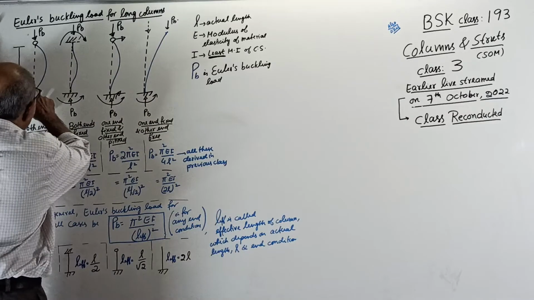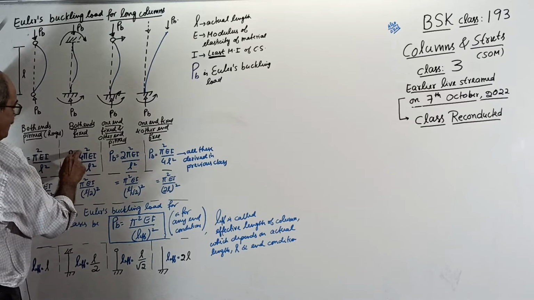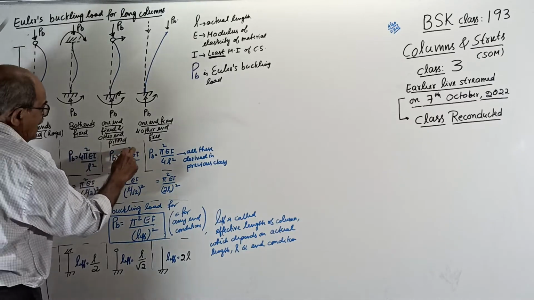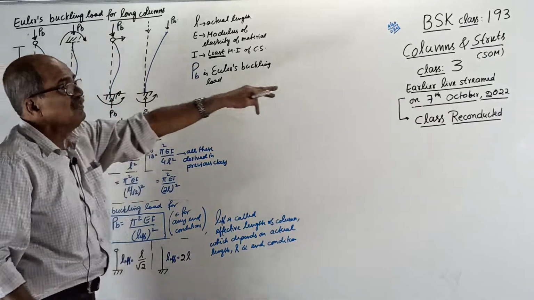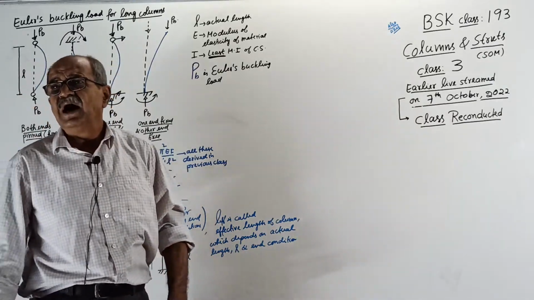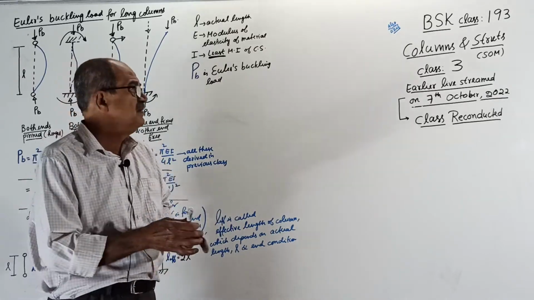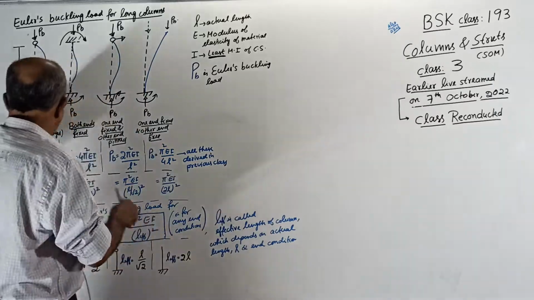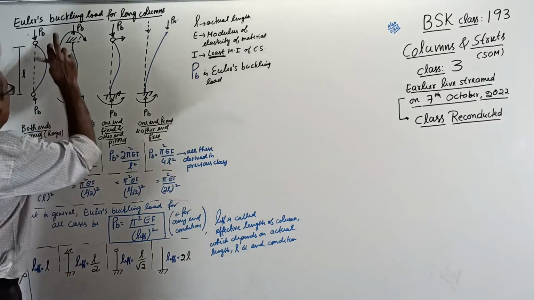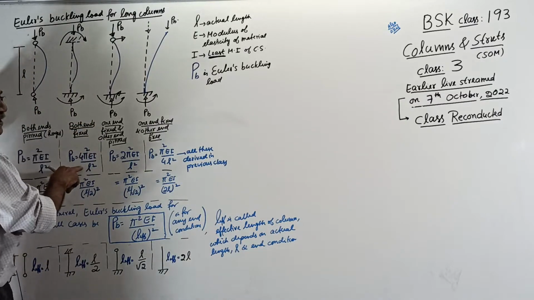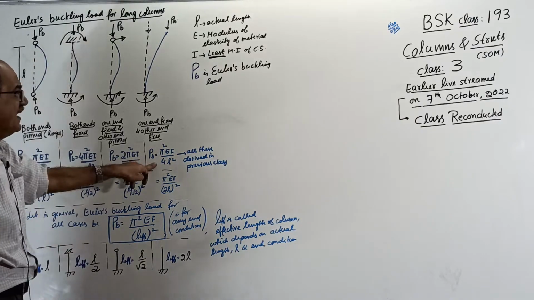Now, for all these 4 cases, we derived the PB: pi square EI by L square, 4 pi square EI by L square, 2 pi square EI by L square, pi square EI by 4L square. All these are derived in class number 2. With the differential equation, I proved it. Now, you can go through the previous class and understand the derivation. Now, know the result. So, these are the 4 buckling loads. See, from the strength point of view, this is the strongest column because this will buckle at a very high load, 4. Next is this one, next this one, and next this one.